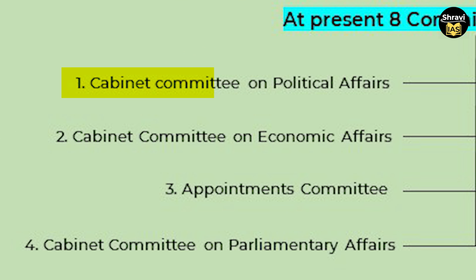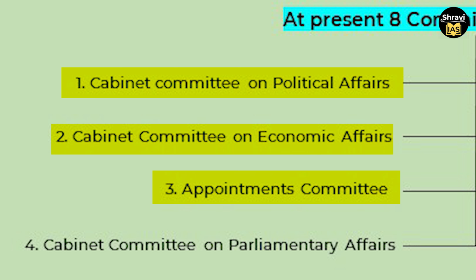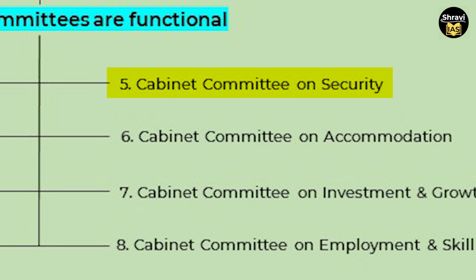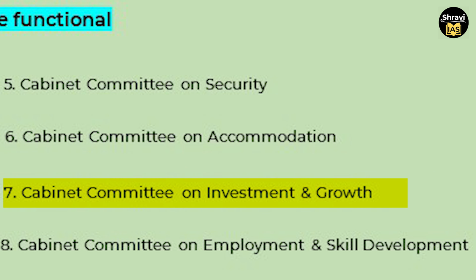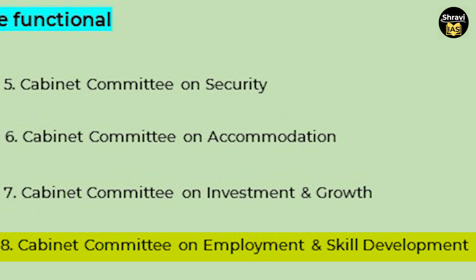First, Cabinet Committee on Political Affairs. Second, Cabinet Committee on Economic Affairs. Third, Appointment Committee. Fourth, Cabinet Committee on Parliamentary Affairs. Fifth, Cabinet Committee on Security. Sixth, Cabinet Committee on Accommodation. Seventh, Cabinet Committee on Investment and Growth. Eighth, Cabinet Committee on Employment and Skill Development.